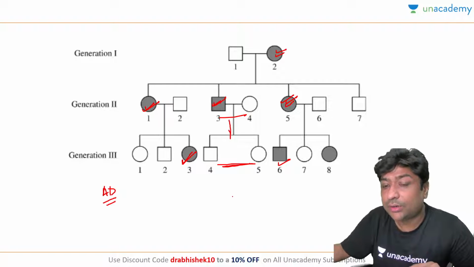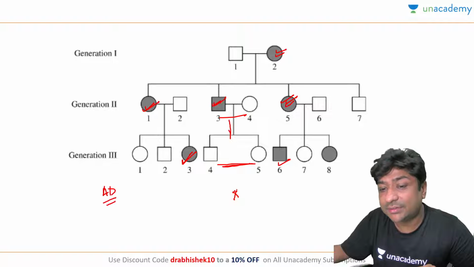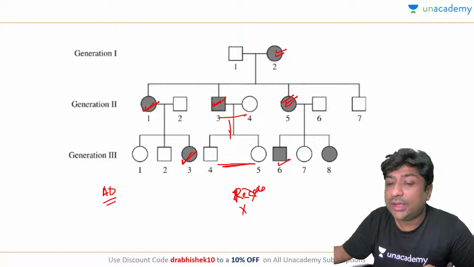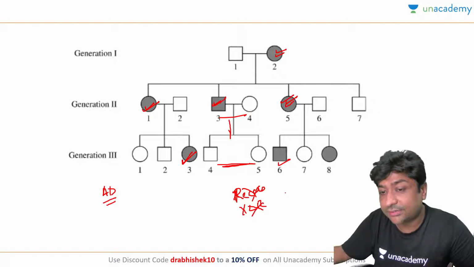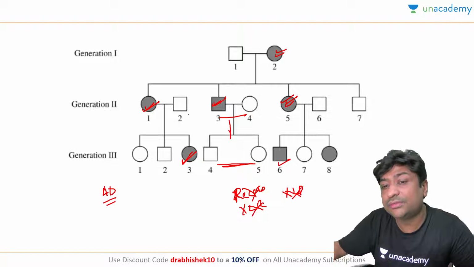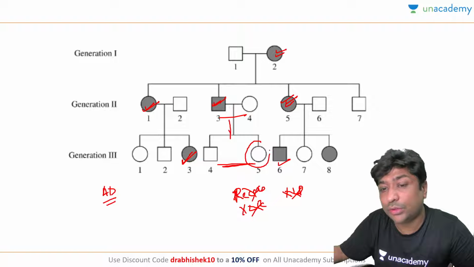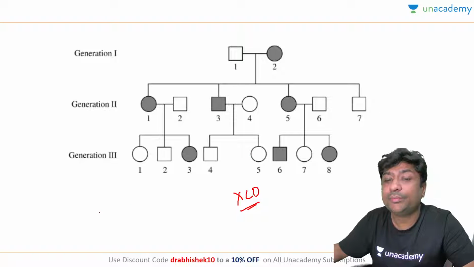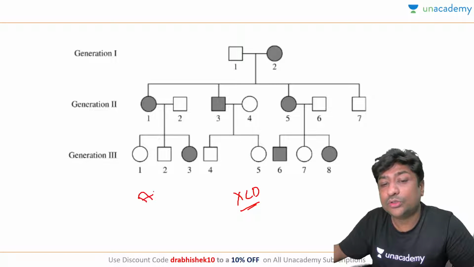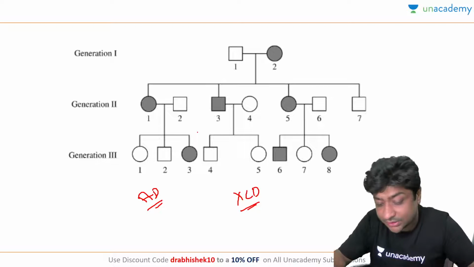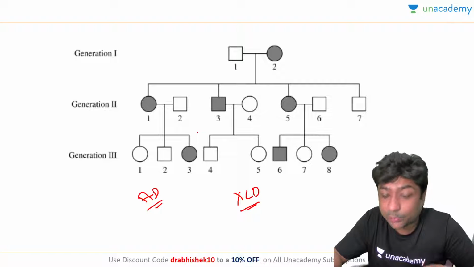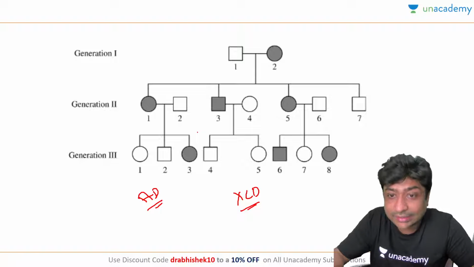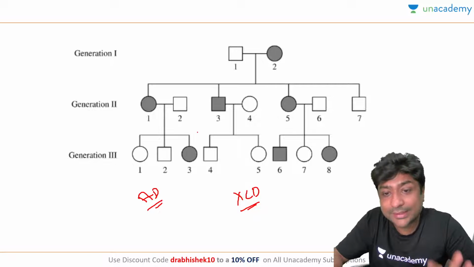So let's look at the options. It cannot be a recessive disease. It cannot be X-linked recessive either, because it's not a recessive trait. It cannot be X-linked dominant because we have seen that the father is not transmitting to the daughter. This is the only father in the example who has a daughter. So this will be autosomal dominant, even though the male and female ratio is skewed. Is this clear to all of you? This was a little tricky, but if you know the basics, you would have solved this.